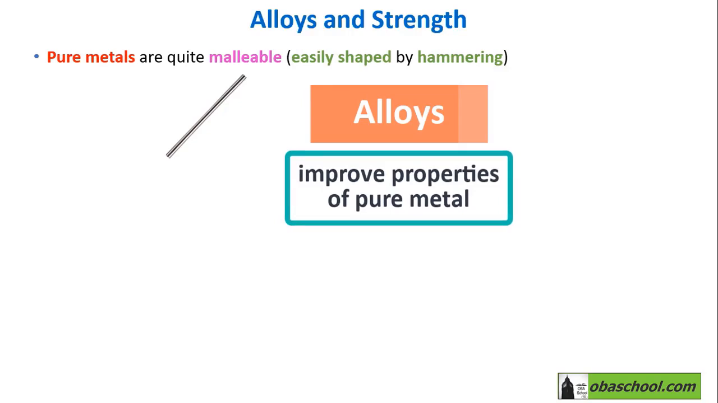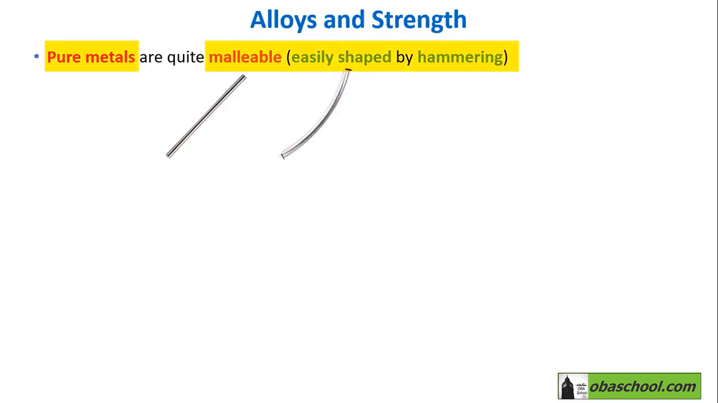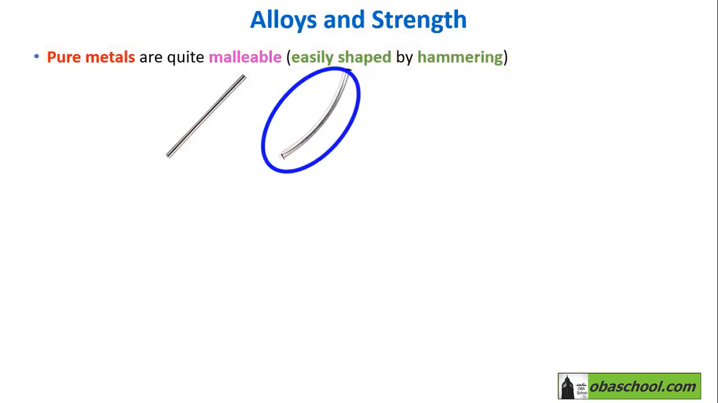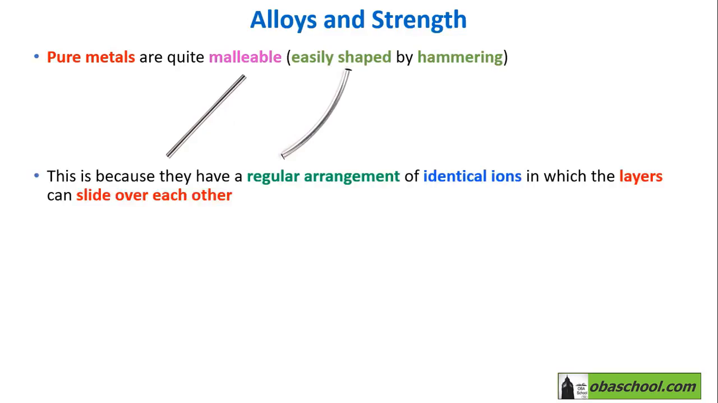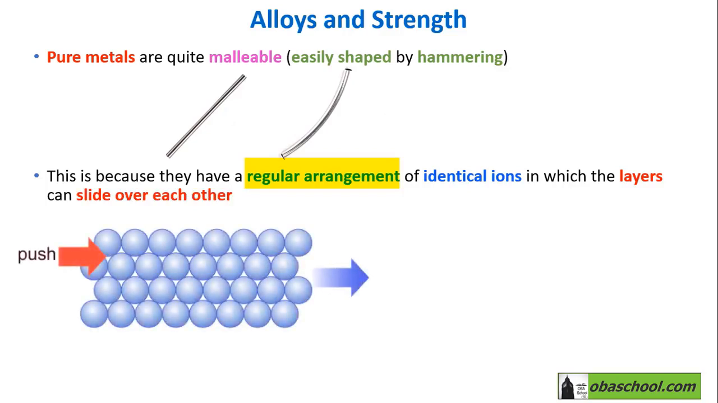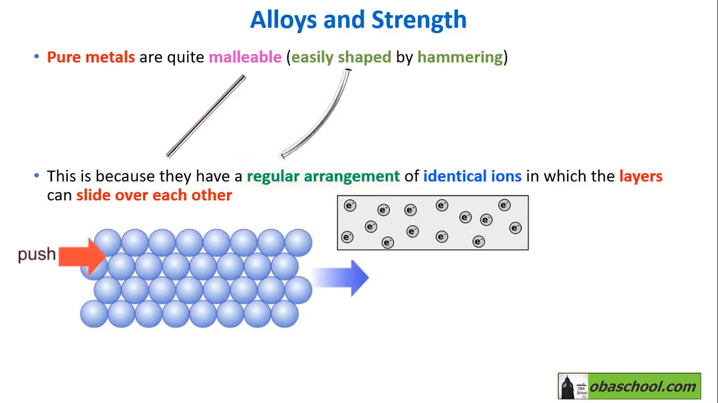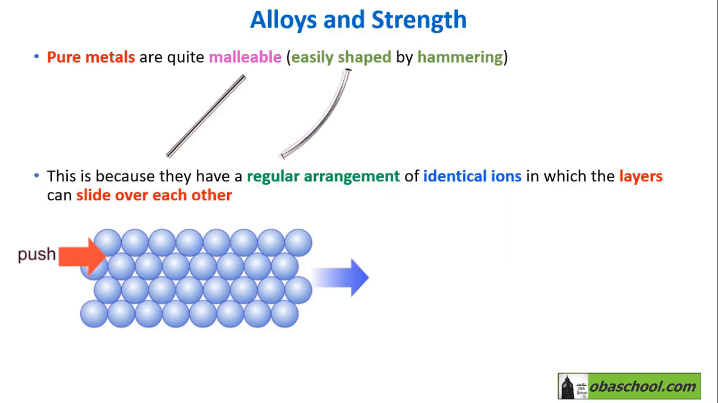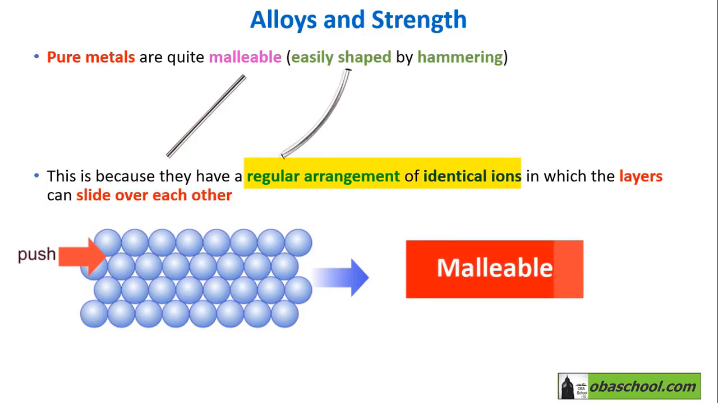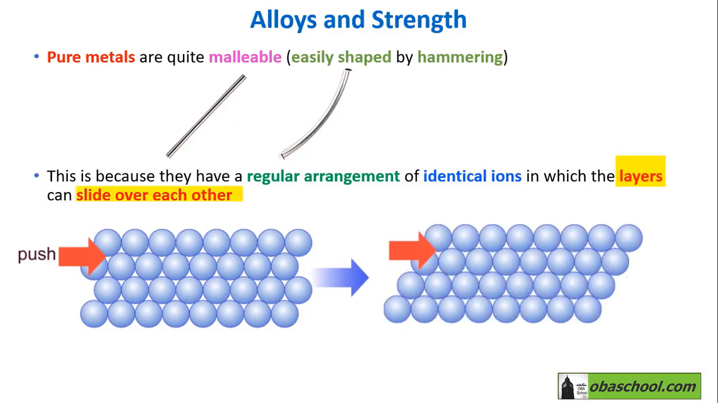For example, pure metals are quite malleable. If something is malleable, it will bend out of shape on the application of a force. If you have watched our videos on metals and metallic bonding, you will know that metals are made out of a regular arrangement of metal cations, which are surrounded by delocalized or free electrons. The regular arrangement of identical ions is what makes metals malleable, because these ions form regular layers and these layers can easily slide over each other.